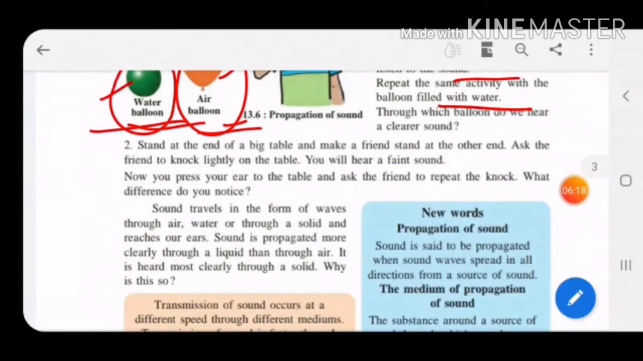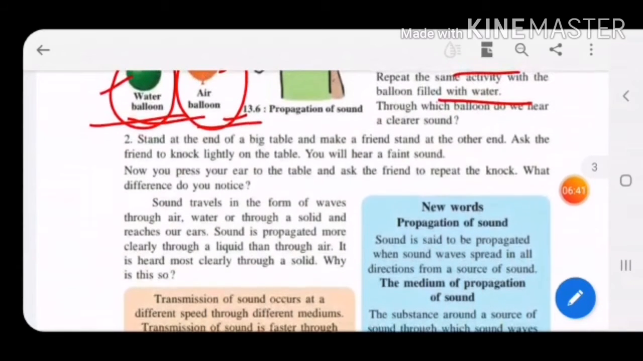Second thing, stand at the end of a big table and make a friend stand at the other end. Ask a friend to knock lightly on the table. You will hear a faint sound. Children, on a big table, on one side you stand, on the other side your friend stands. Ask the friend to knock lightly on that table, the way you knock on a door. So definitely, ask your friend to hear the sound.